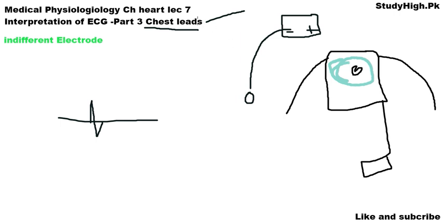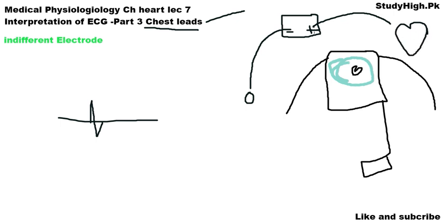There are 6 chest leads, which we also call precordial leads: V1, V2, V3, V4, V5 and V6, and their negative terminal is made 0. How we modify the negative terminal, I will explain. And the positive terminal is connected to the region of the heart.